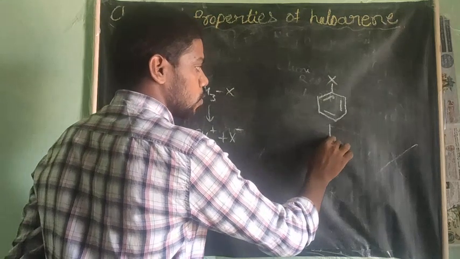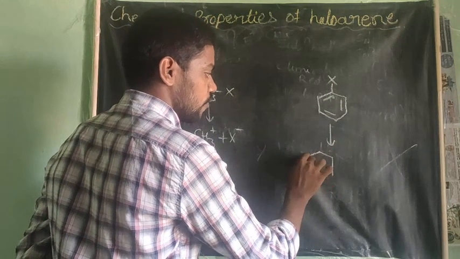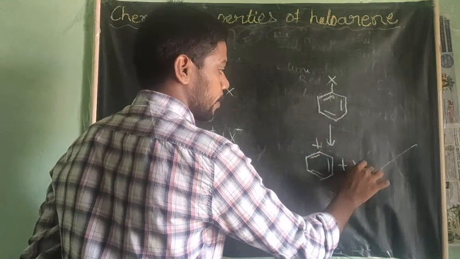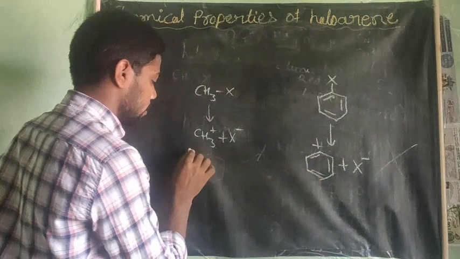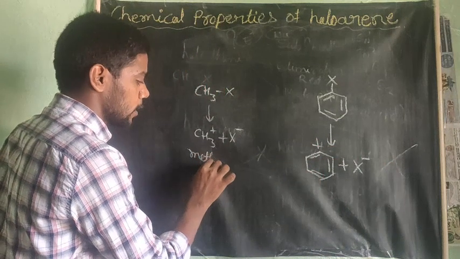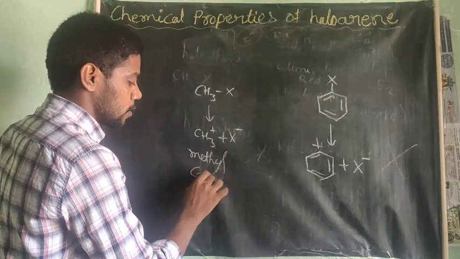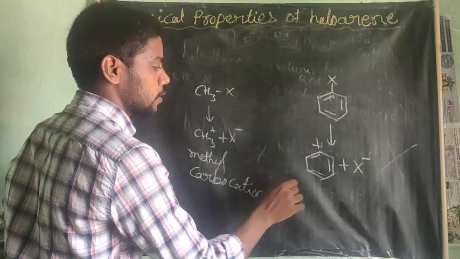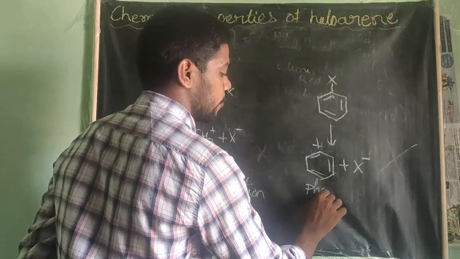If the haloarene undergoes ionization, it gives rise to a phenyl carbocation. This is the phenyl carbocation, and this is the methyl carbocation.